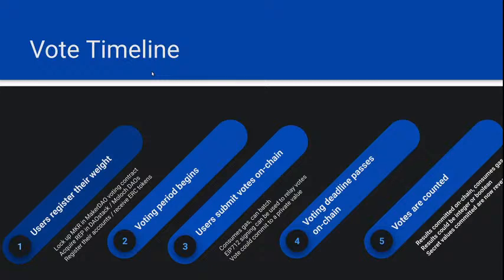And here's where you commit to a private value if you're using a commit-reveal kind of scheme. So the voting deadline passes on chain in step 4, and then in step 5, votes are counted. Then the results are committed on chain in perpetuity, so that everyone can verify what the count was. And this also consumes gas.